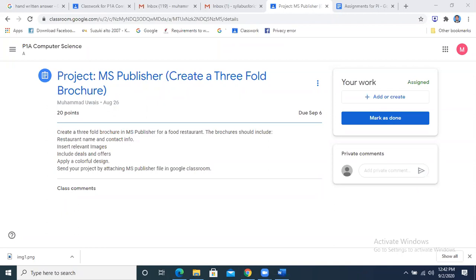Uriya Mushtaba. Sir, I want to ask, I have sent you my project. Did you get the project? If you have sent it, I would definitely have received it. But when I sent it, it was not opening. It doesn't matter.